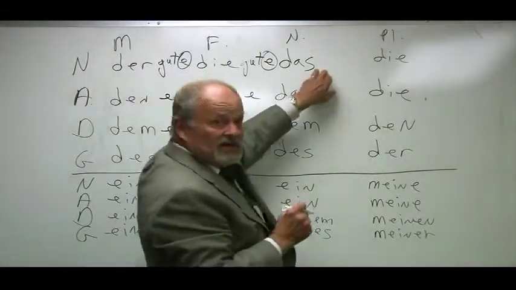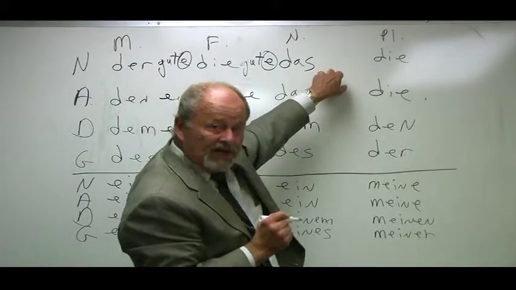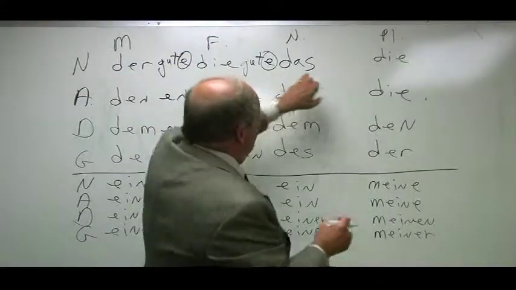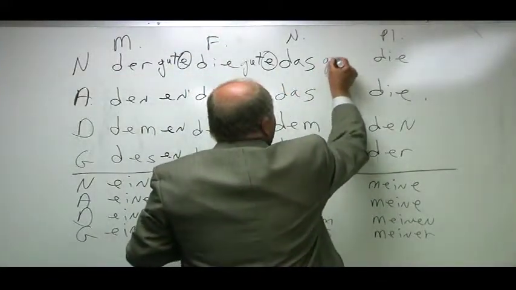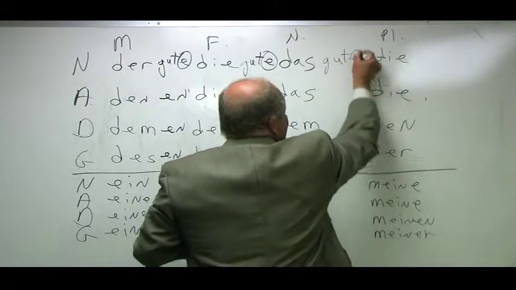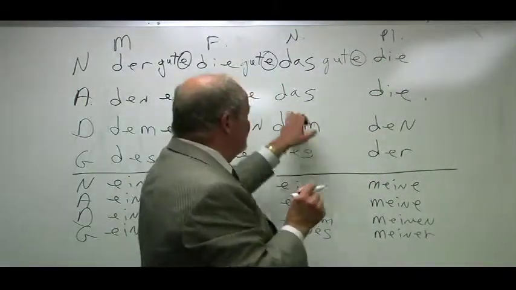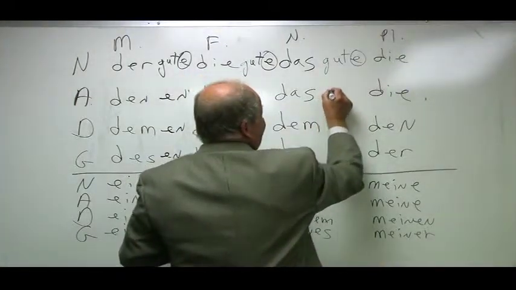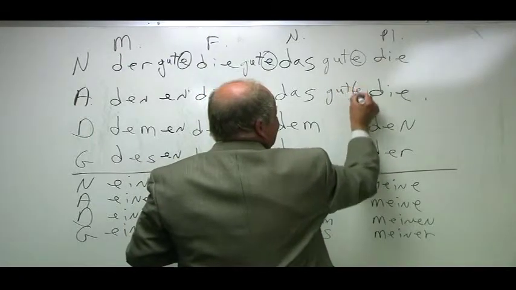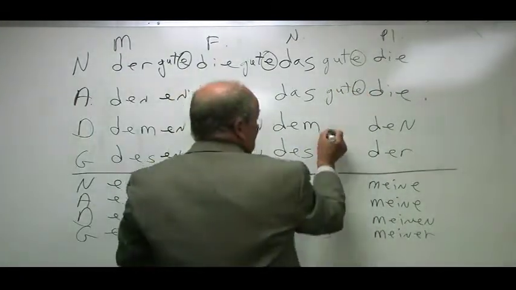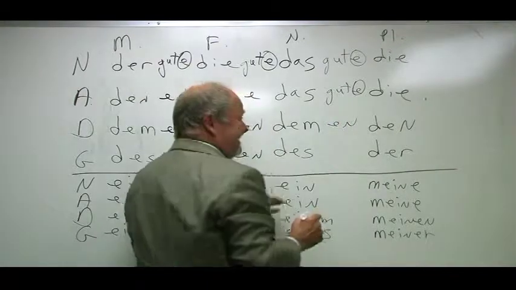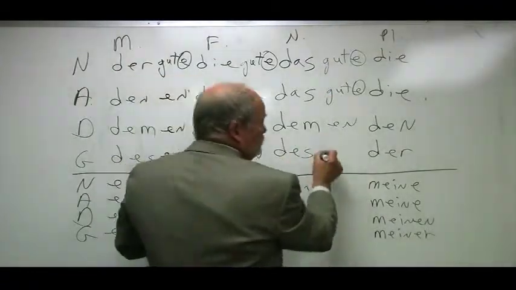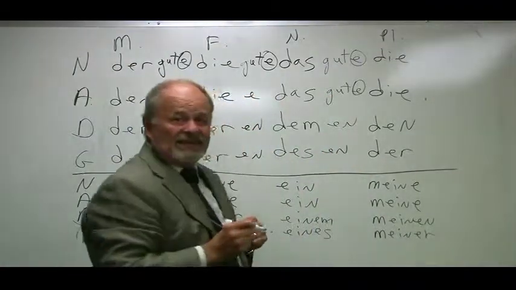Das, in front of a neuter noun, the good child, let's say, let's stick with gut. Why switch a good thing? Das gute Kind. In the accusative, you see the good child, das gute Kind, and you give something to the good child, it's dem guten Kind, that's the bed of the good child, des guten Kindes.